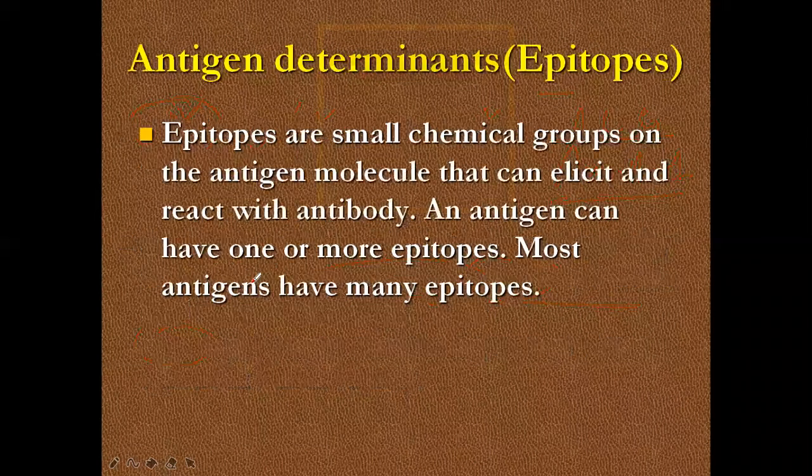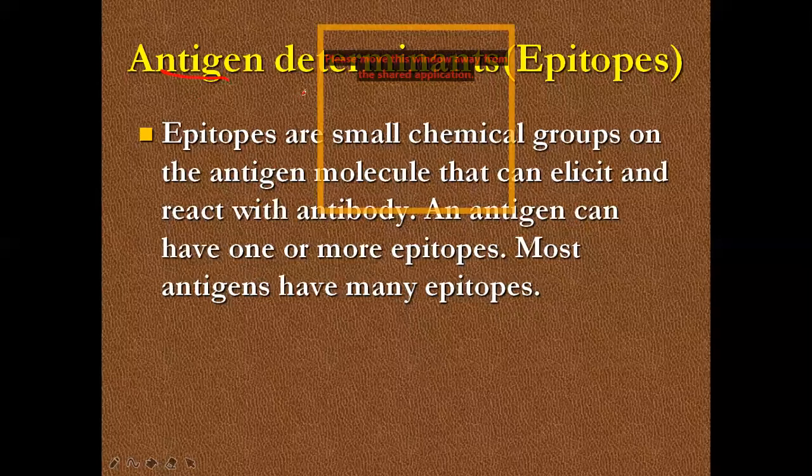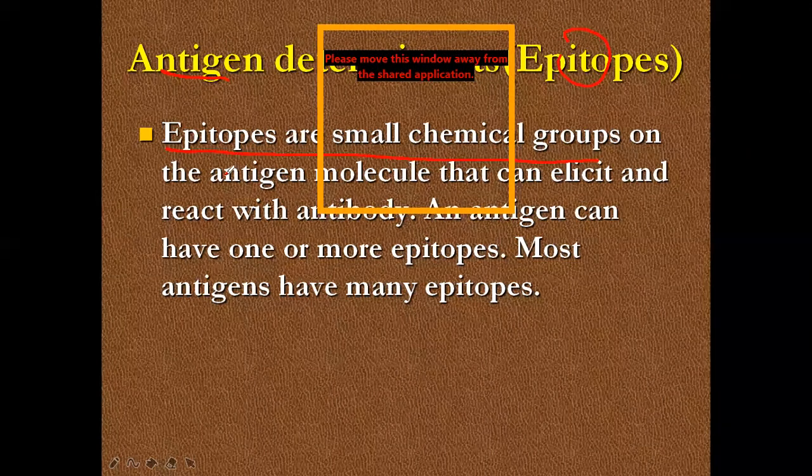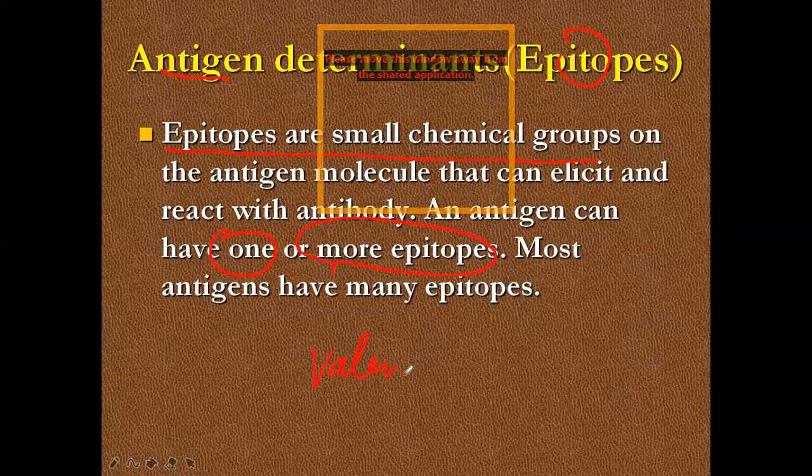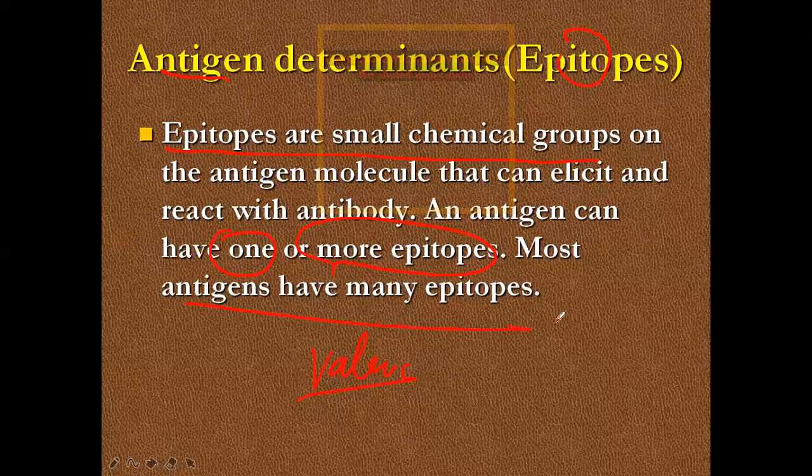Heteropolymer is done. Third property, antigenic determinant. How many epitopes are there? Epitopes are small; I already explained what an epitope is. If you have just one epitope, it is a weak immunogen. If you have more epitopes, that means antigenic valence. If you have many, this is a complete antigen.